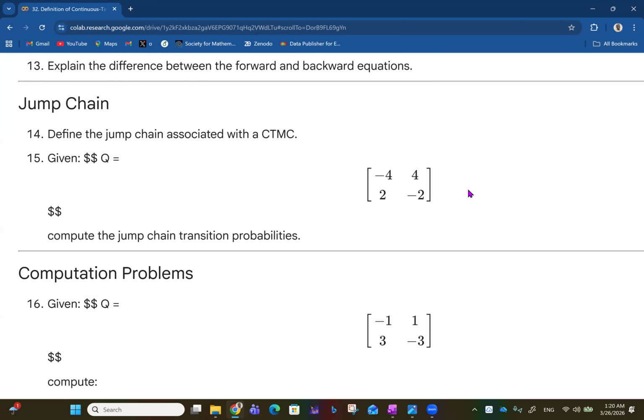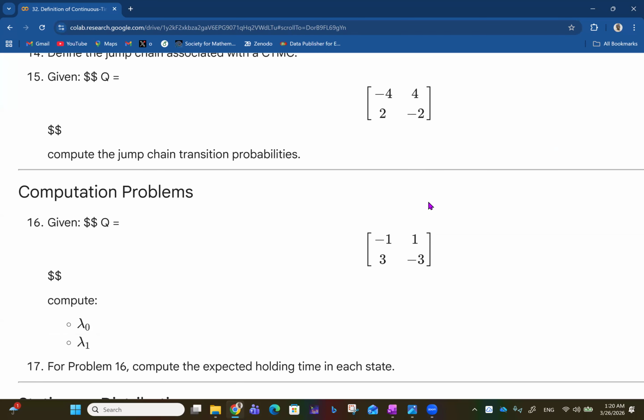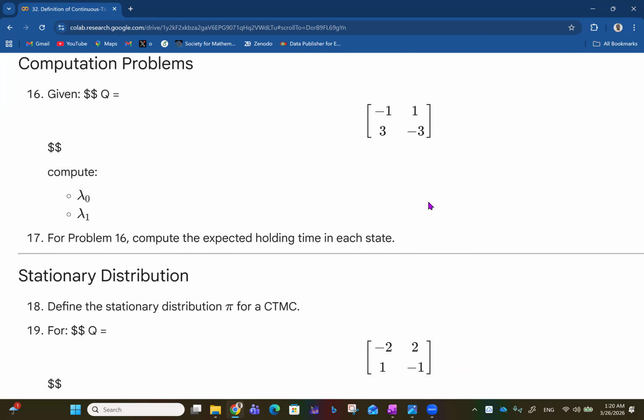Then we have jump chain: define the jump chain associated with a CTMC, right? And then given Q to be this, compute the jump chain transition probabilities. Of course, you just need to find the exponent of this matrix times a given time. Maybe you can take time 1, and as the time gets big, the probability stabilizes at some point, like I showed you the other time.